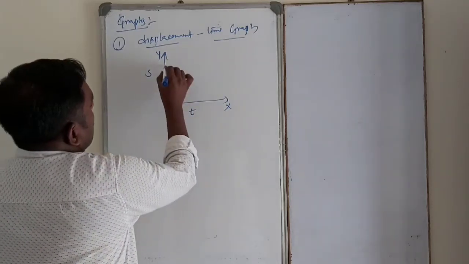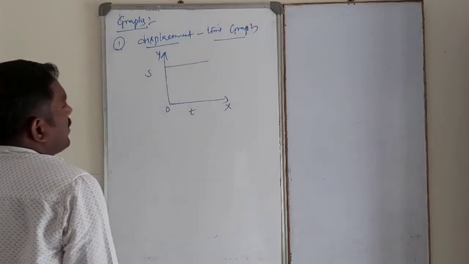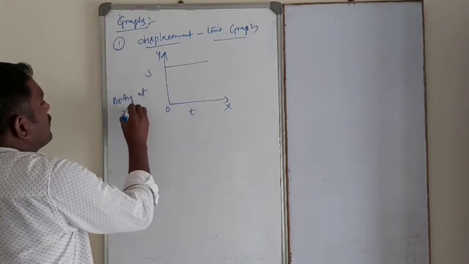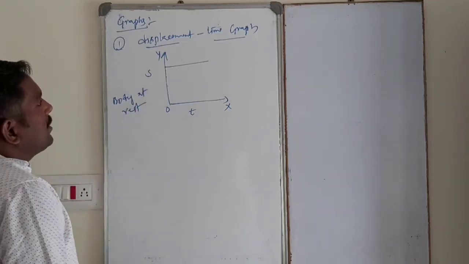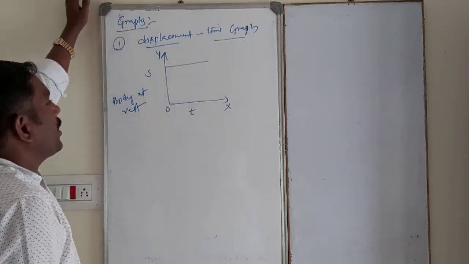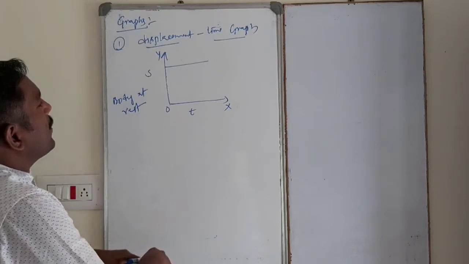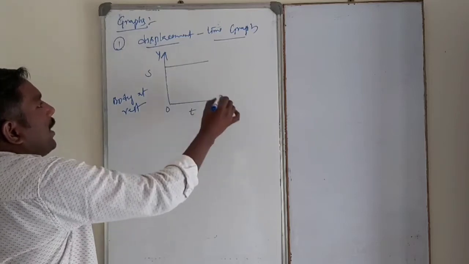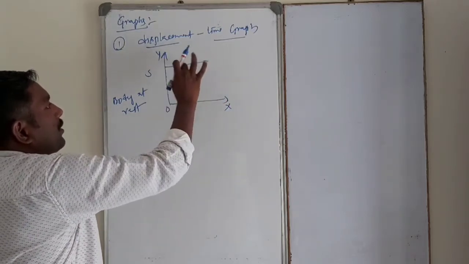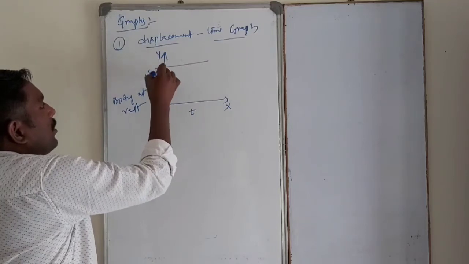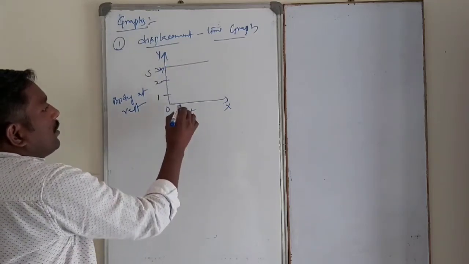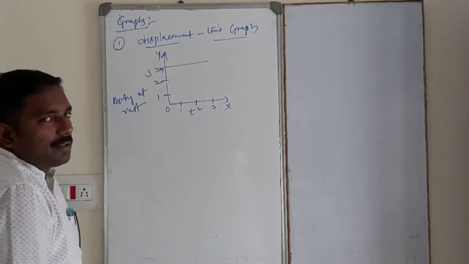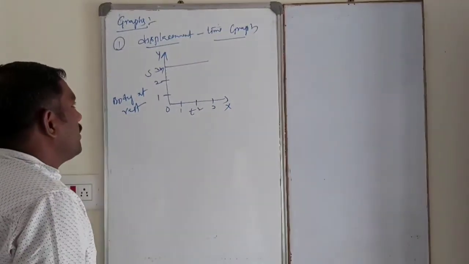So see, suppose like this, a body at rest. This is nothing but the displacement time graph in case of a body at rest. The body's displacement does not change, the position stays the same at any time. For example, this is 3 meters. This is 1, this is 2, this is 1 hour, 2 hours, 3 hours. After 3 hours the body is at the same 3 meters. There is no change in displacement.